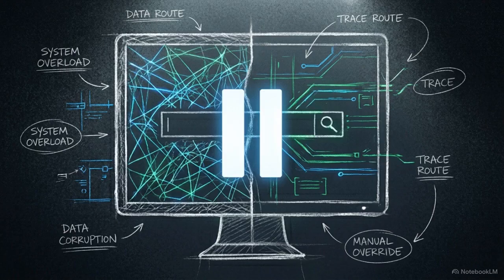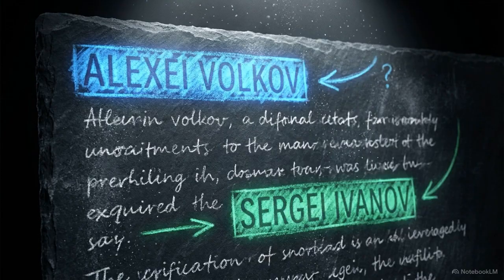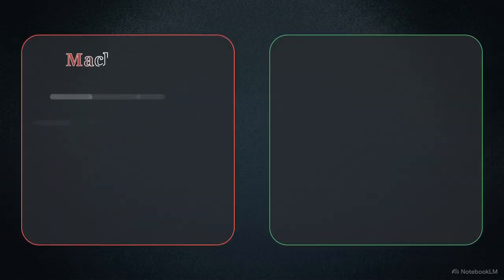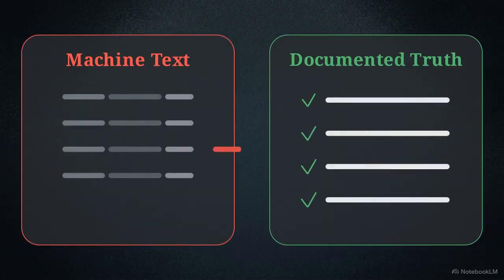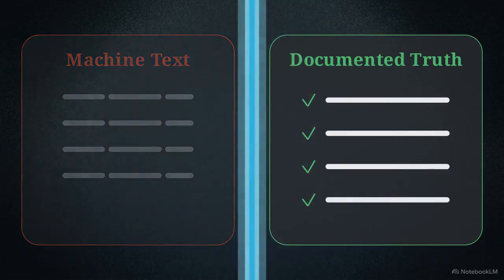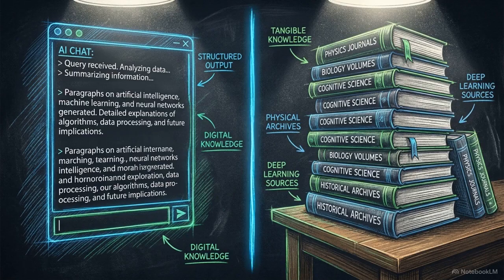Pause the video right here. Go back to your AI account, isolate the remaining 2 scientists, and repeat the full vetting process for both of them. By diligently checking these sources and logging your results, you create a firm boundary. You separate the smooth language generated by a machine from the actual documented truth.